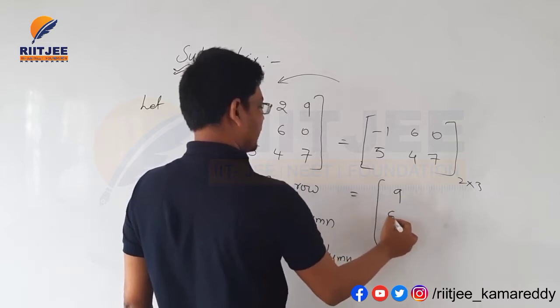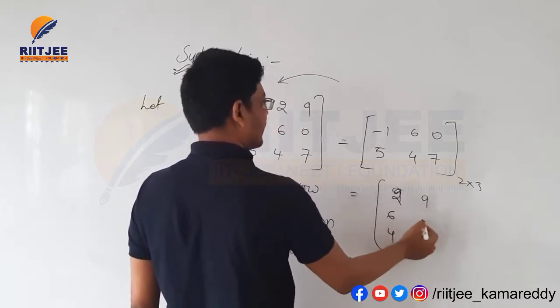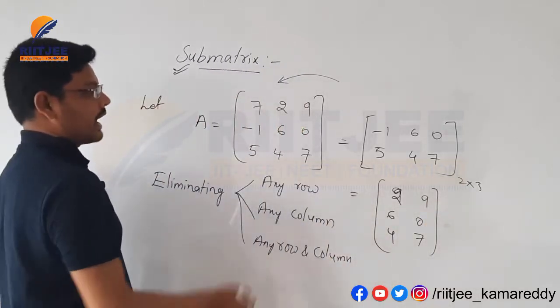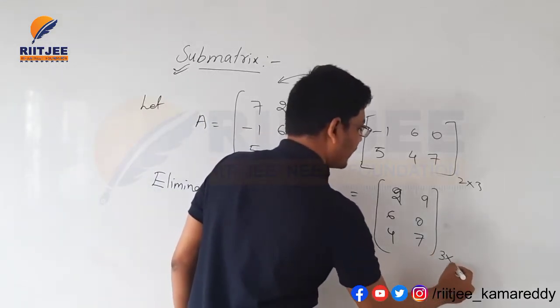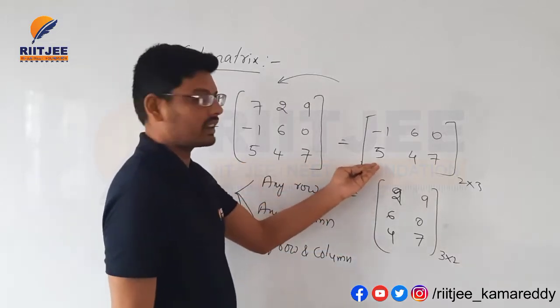9 6 4, 9 2 6, 4 9 0 7. This is a matrix here. I am eliminating C1 here. The order here is 3 by 2. This is a submatrix of A, and this is also a submatrix of A.